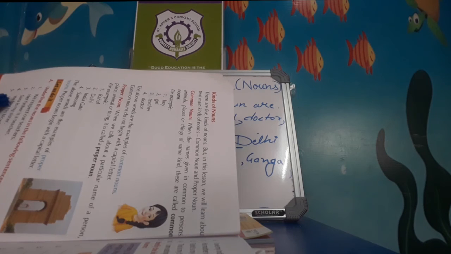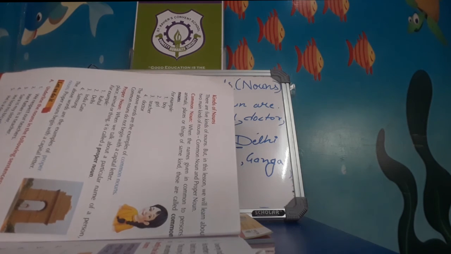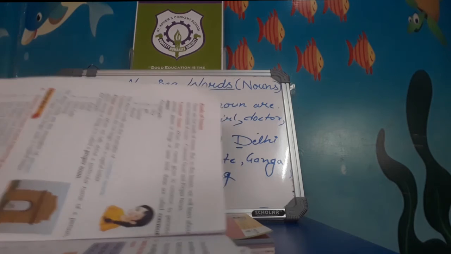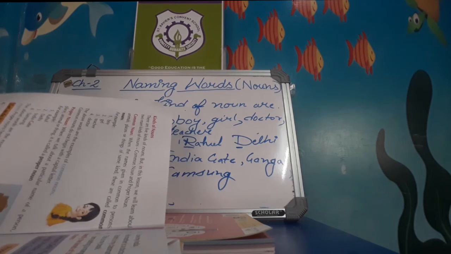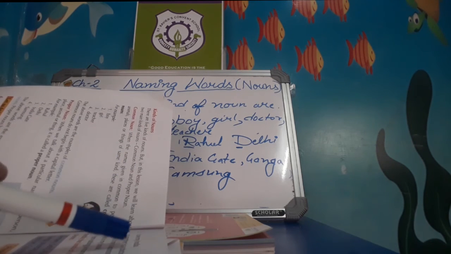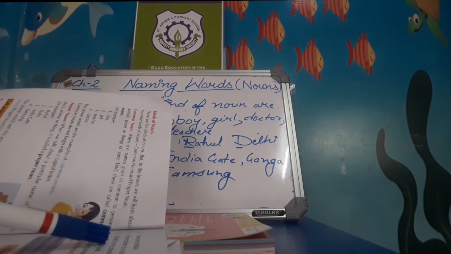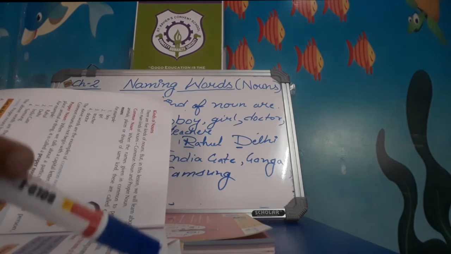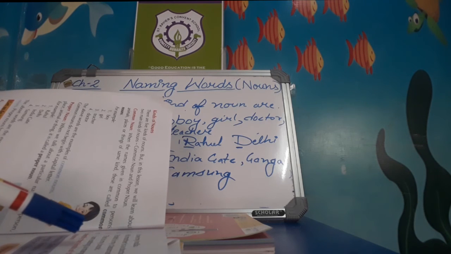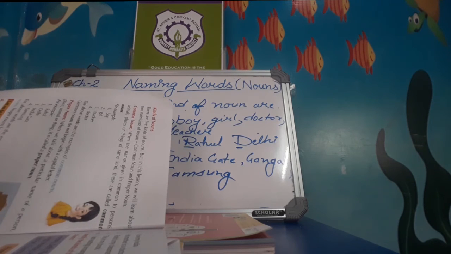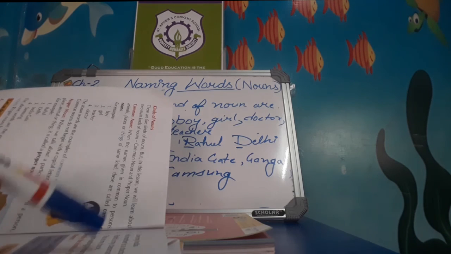And he is a doctor. Doctor is a common noun. I love my India. India is a proper noun because we are talking about India, our country India. It's a name. His mother is a doctor. Here mother is a common noun, doctor is also a common noun. Rohit is my classmate. Rohit is a proper noun because we are talking about a boy, which is Rohit.